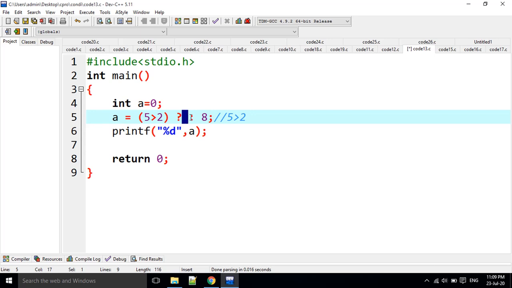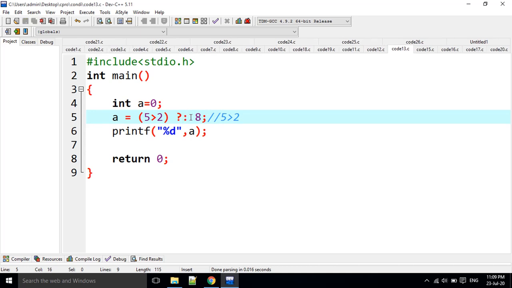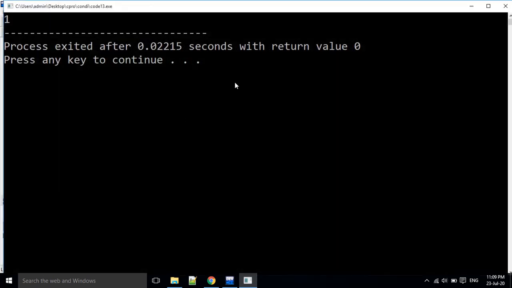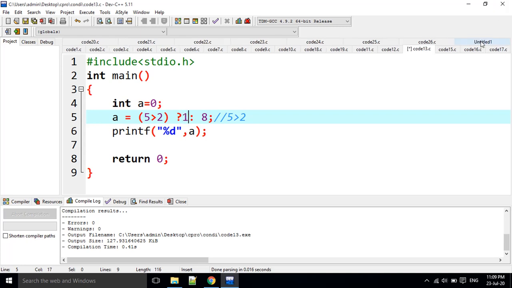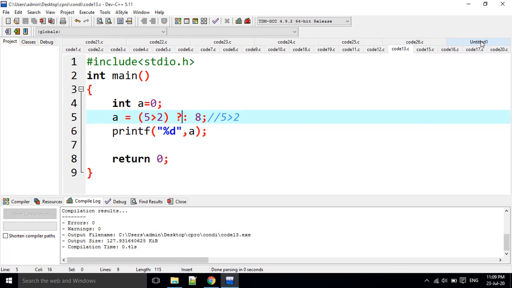If there is no value in the true block, it is automatically taken as 1. The default value of the true block is 1 every time. For example, if I execute it, the A value becomes 1 here. Why? Because the default value in the true block is 1. That's why the output is 1.